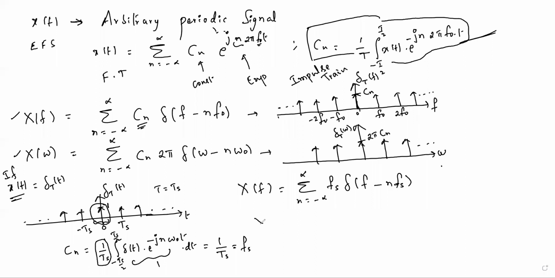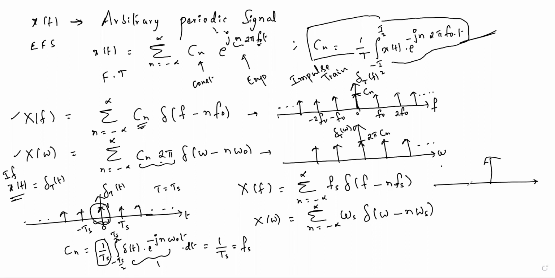Similarly, x of omega is the sum over n from minus infinity to plus infinity. Here 2 pi Cn is there, so 2 pi Fs, and 2 pi Fs is omega s. So it is omega s del of omega minus n omega s.